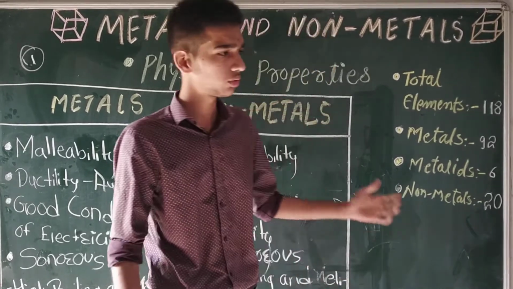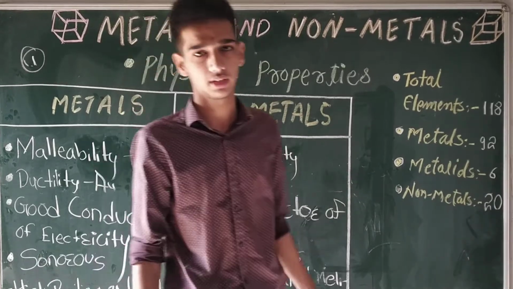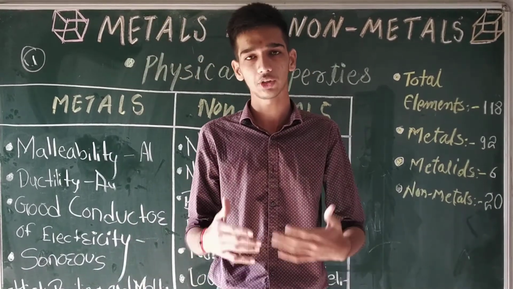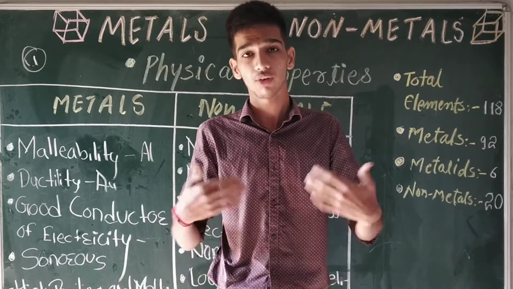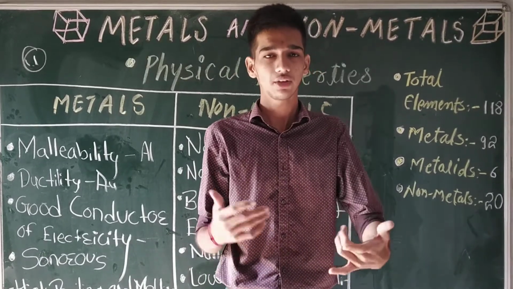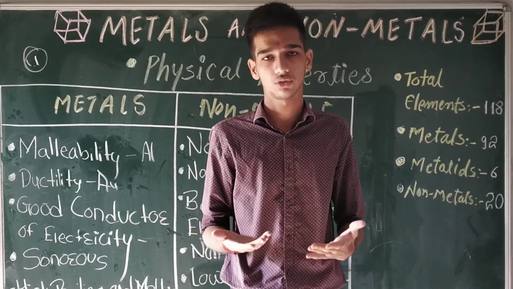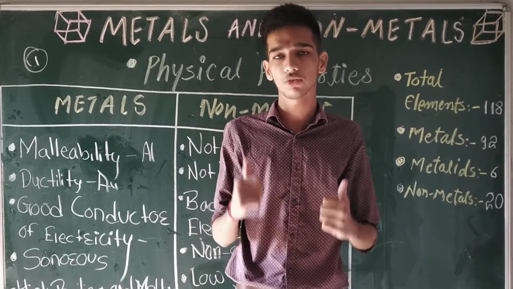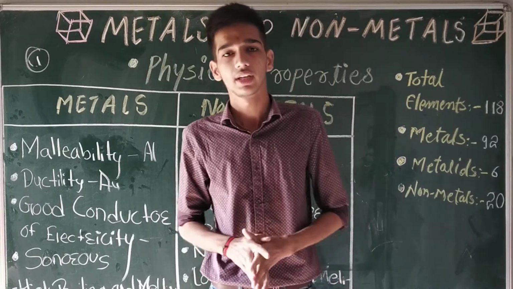Now we will go through the information about non-metals. Non-metals are also known as electronegative elements. Why are they known as electronegative elements? During chemical reactions, they form negative ions and they gain electrons. For example, we will take chlorine. The atomic number of chlorine is 17.